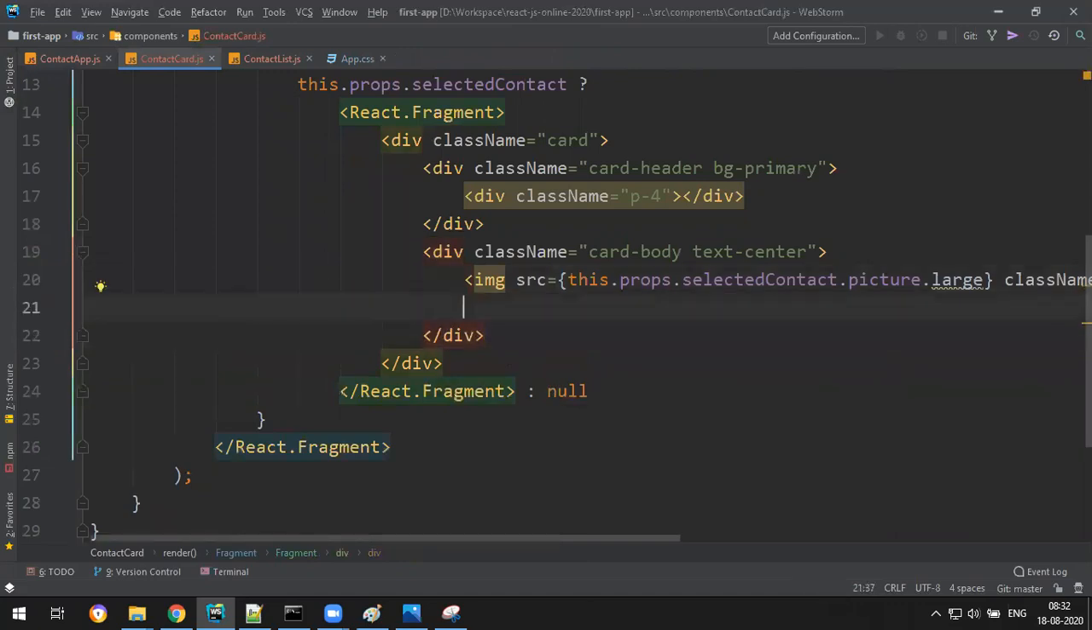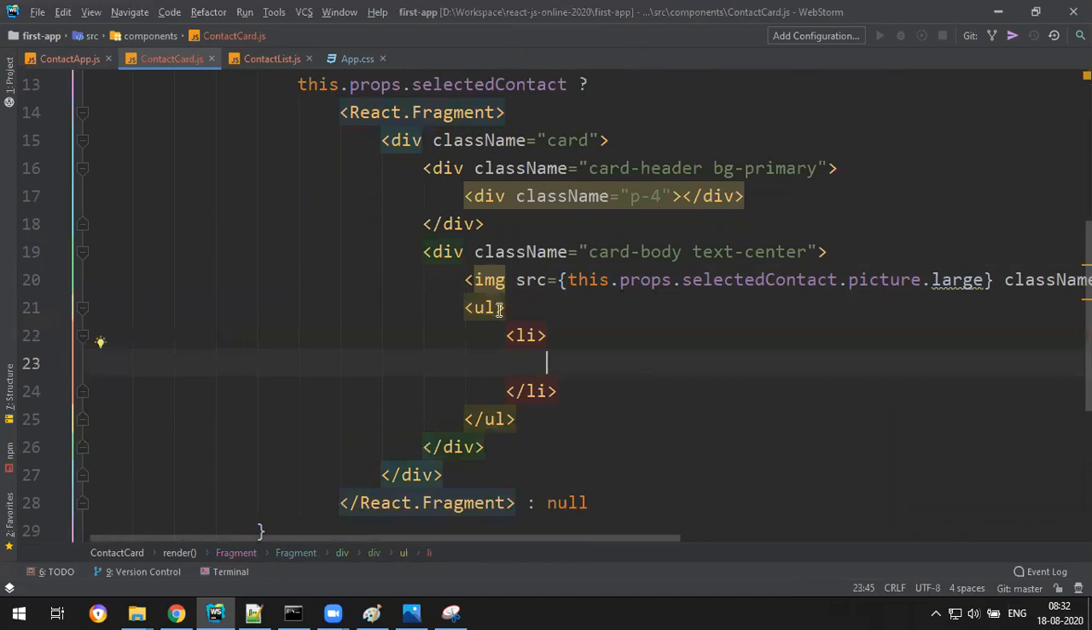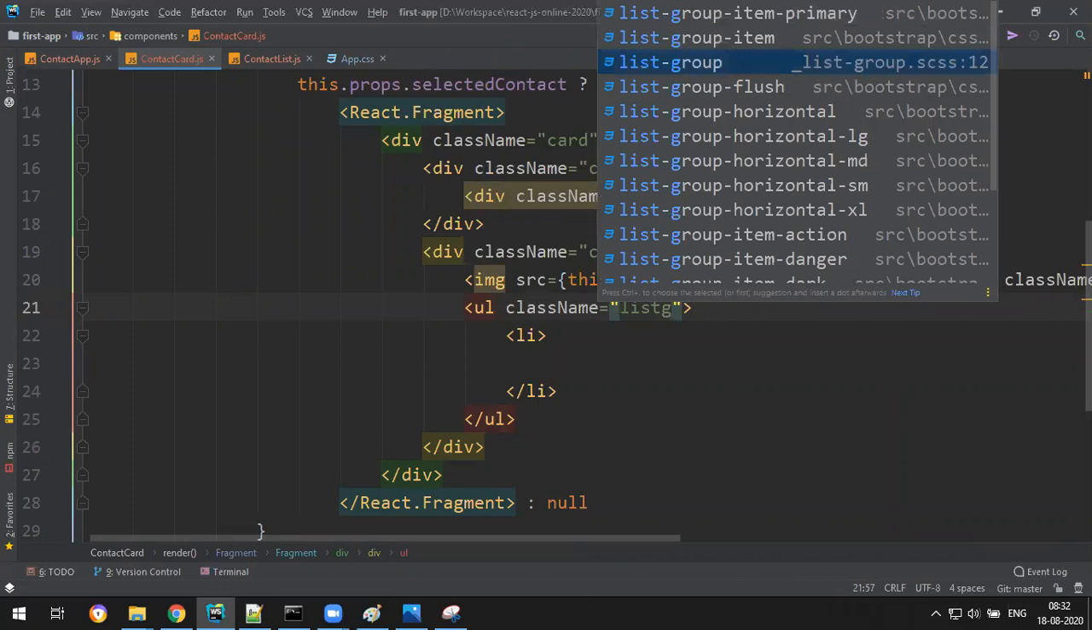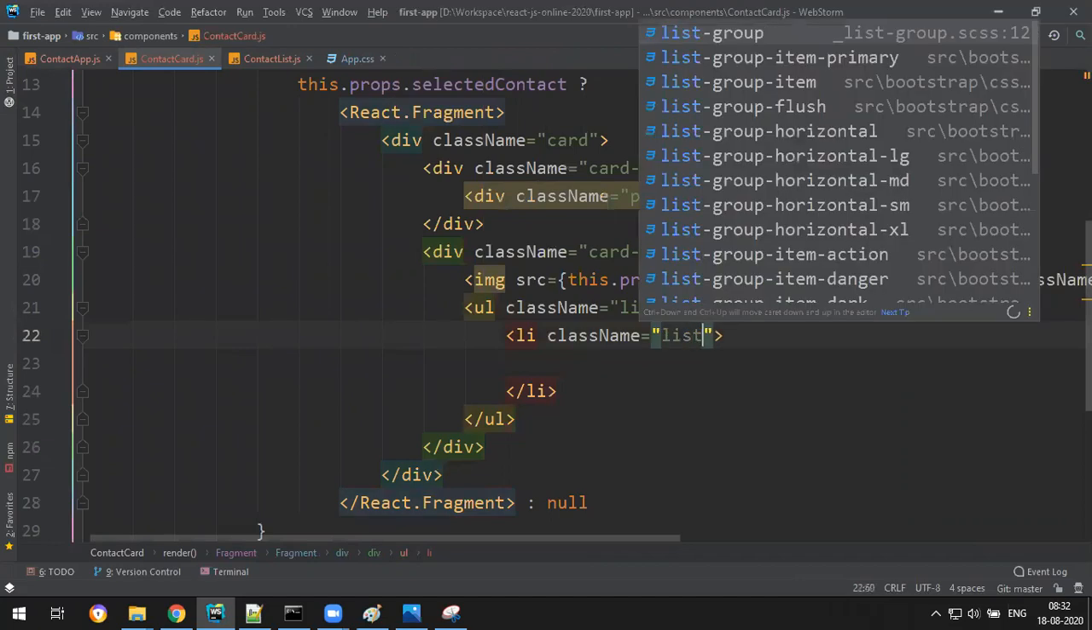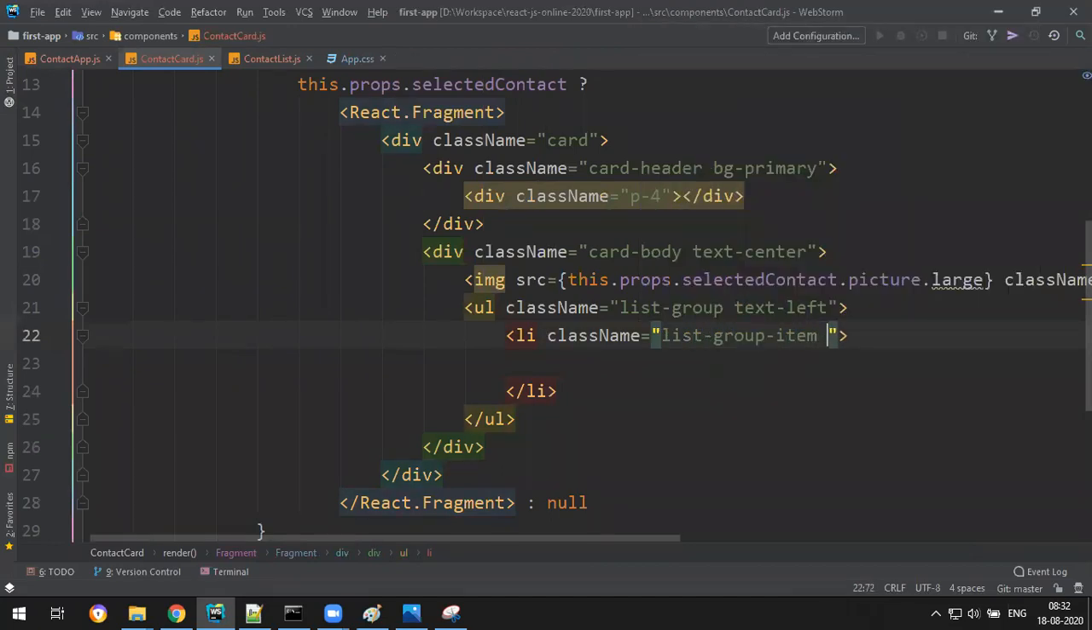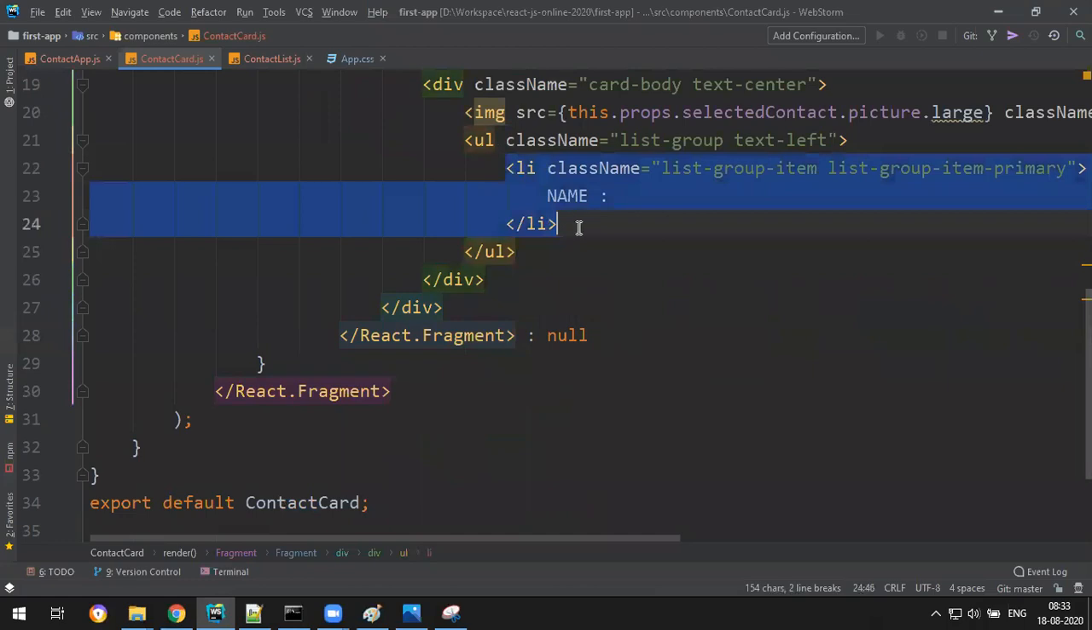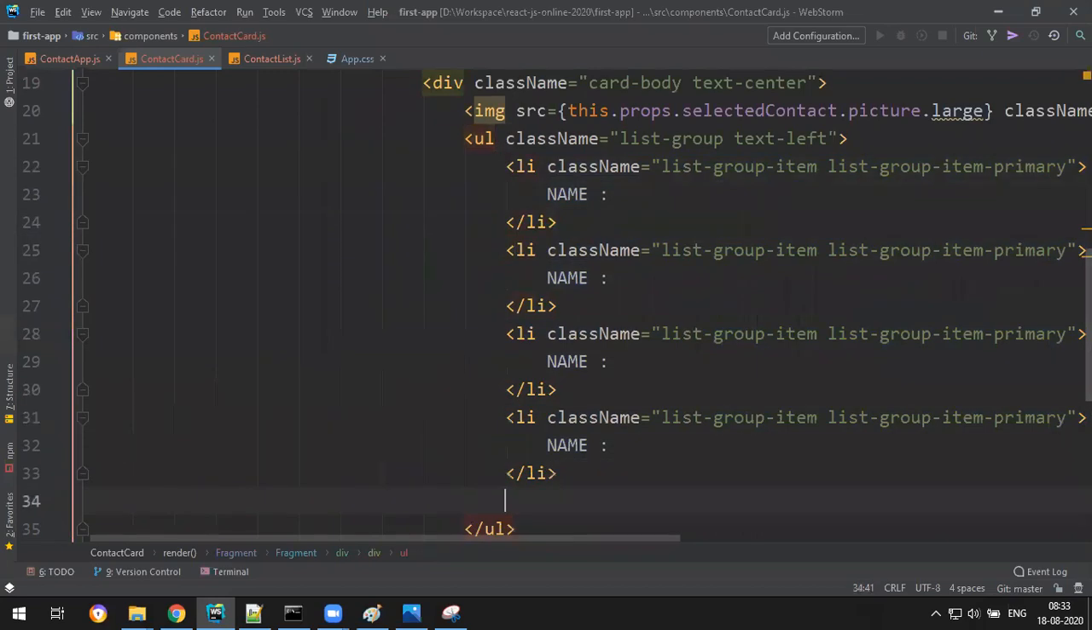I want to write a UL list item, and I want to give this class called list group, and some text on the left side, and here with a class called list group item and list group item primary, some nice blue color. Name I want, already name is there, but one more time: name, age, email, address. Anything else you want you can write.